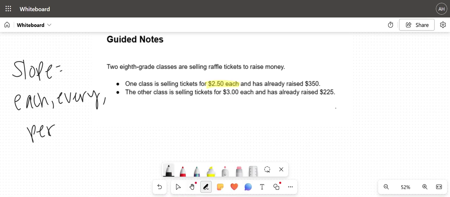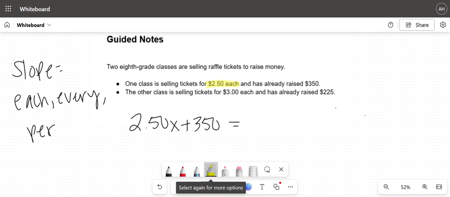So those two are going to go together. So I know I'm going to have 2.50x, right? My variable always goes with the slope. And then they have already raised $350. So that's just added to what they already have.